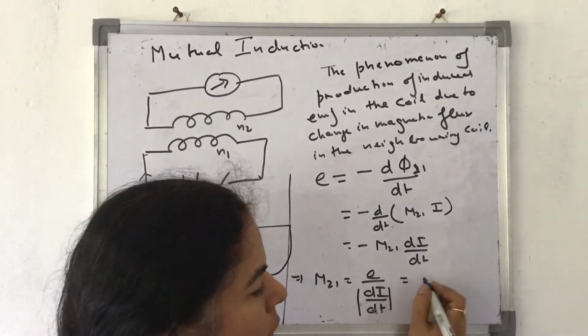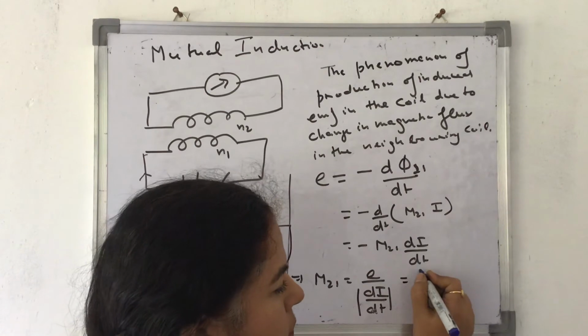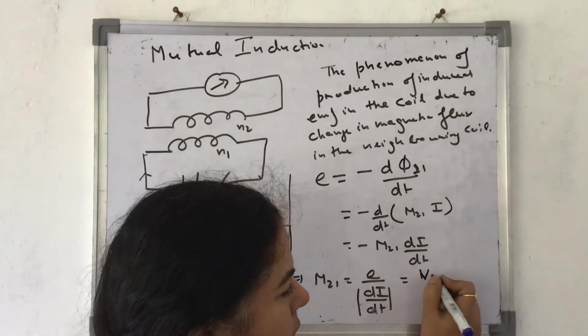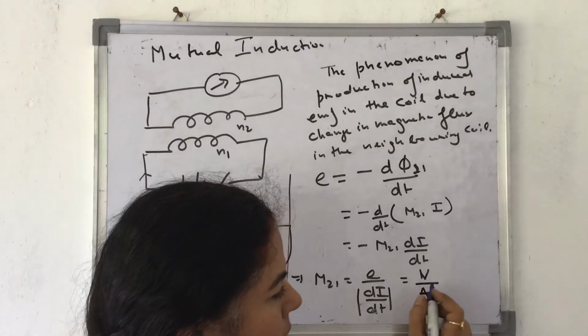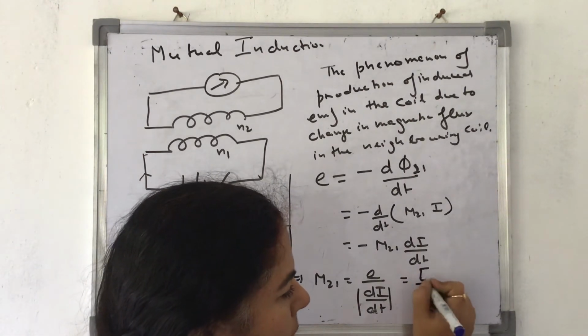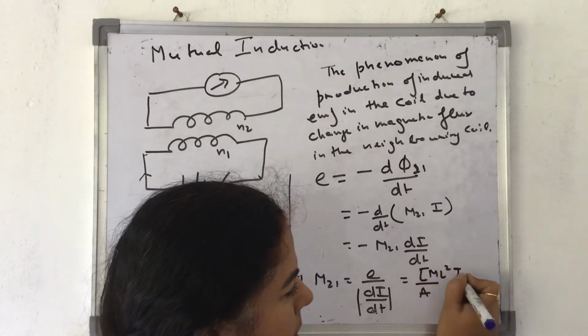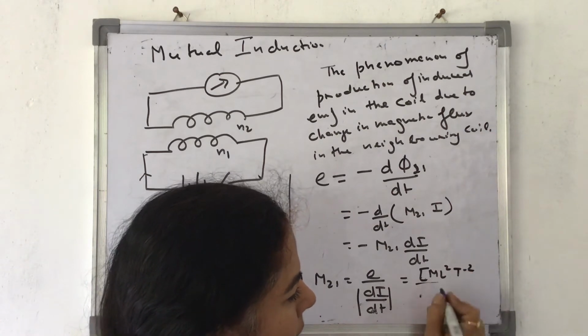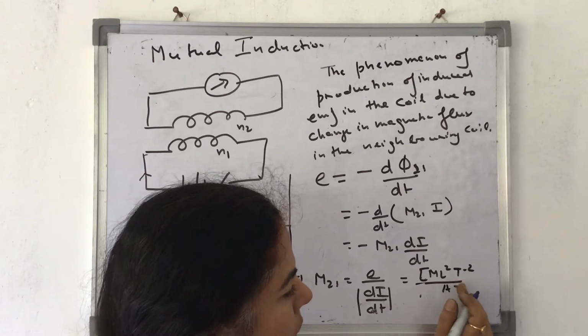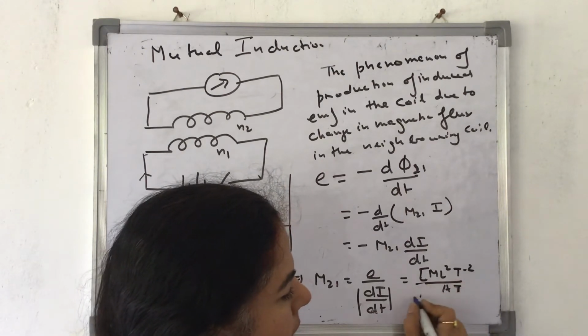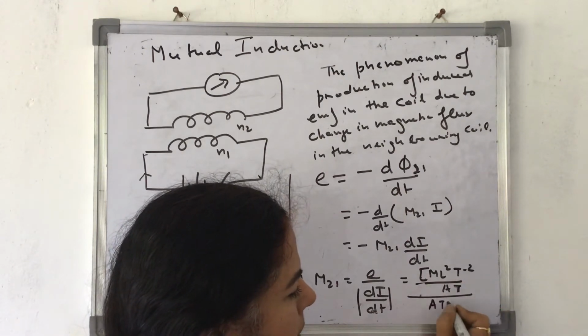Let me talk about the dimensional formula. It becomes volts divided by A by T. Or if I talk about the dimensional formula, it becomes ML squared T minus 2 divided by AT, because it is work done divided by charge. So work done divided by charge is AT divided by AT minus 1.